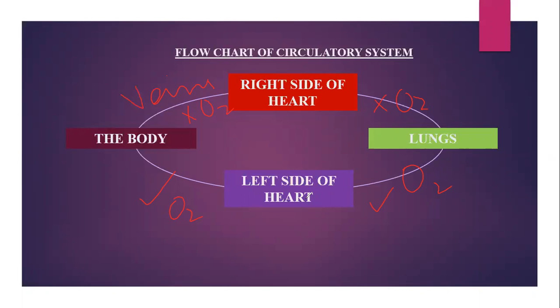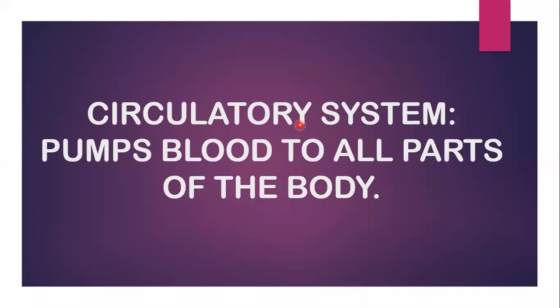So this is how it all happens in our body. This is how our blood is cleaned by the lungs. So the function of the circulatory system is to pump blood to all parts of the body.